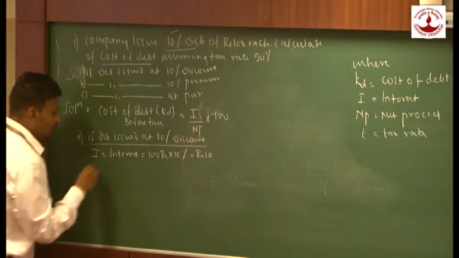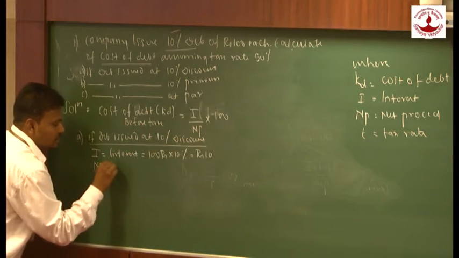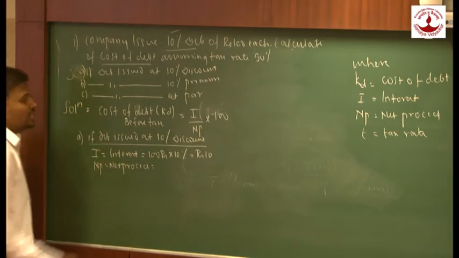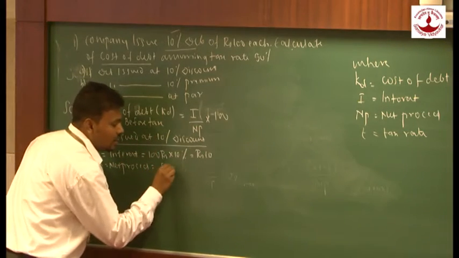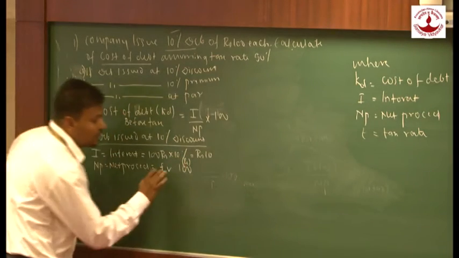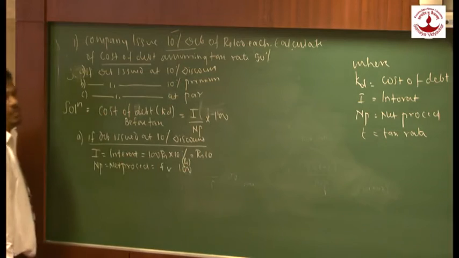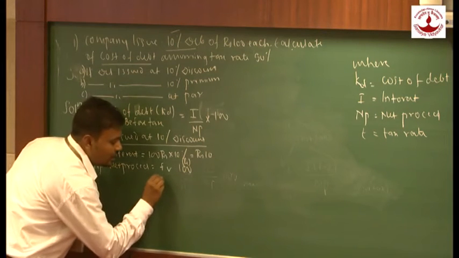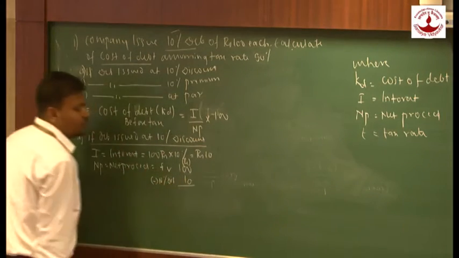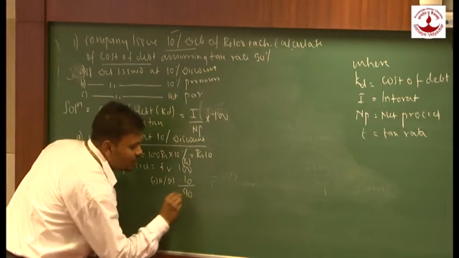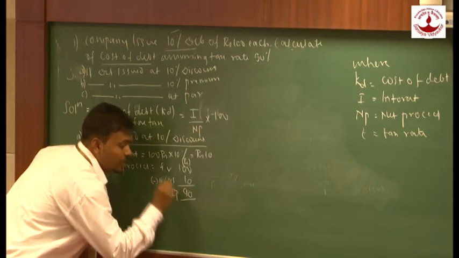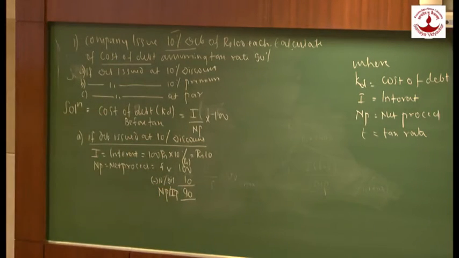What is NP? NP is nothing but net proceed. Now what is my net proceed? Here we are issuing debenture at 10% discount. But what is my face value? My face value is rupees 100. So we are going to deduct what? 10% discount. That is rupees 100 by 10%. It would be 10 rupees. So what will be my net proceed? 90 will be called as net proceed. It is also called as issue price.